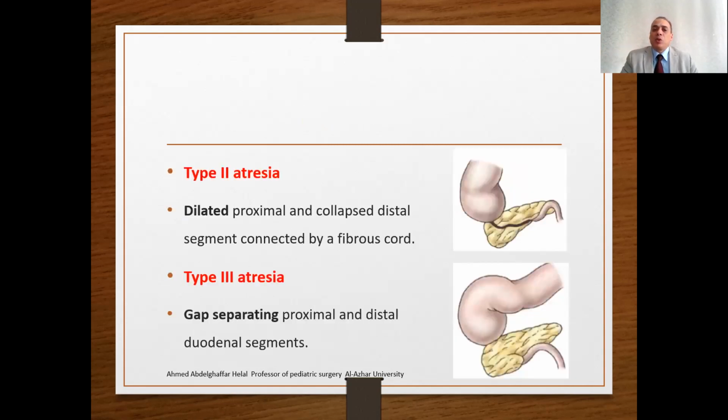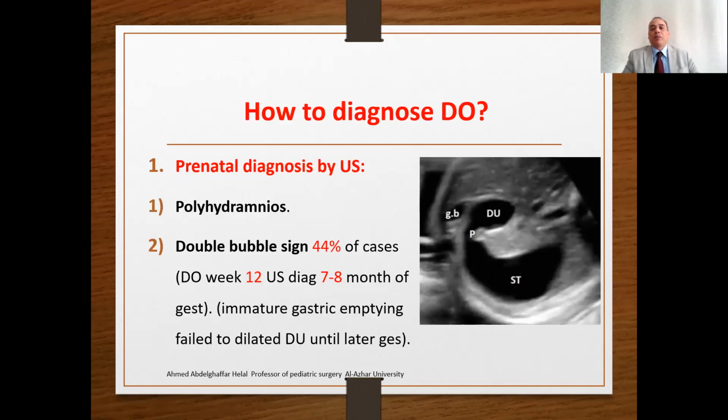The second type is called type 2 atresia, which includes a dilated proximal duodenal part and a collapsed distal part. Both segments are connected with a fibrous cord. So this is type 2. Type 3 means that the dilated and the collapsed segments are separated by a gap, with no fibrous cord connecting both segments.